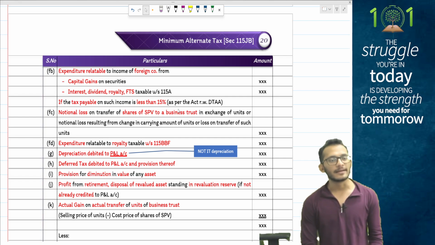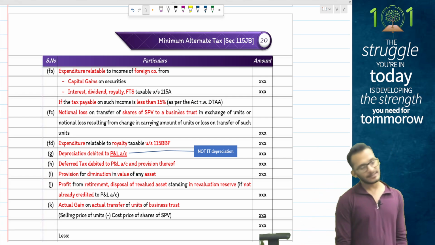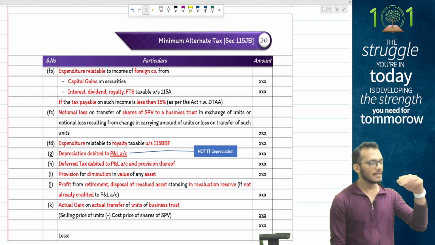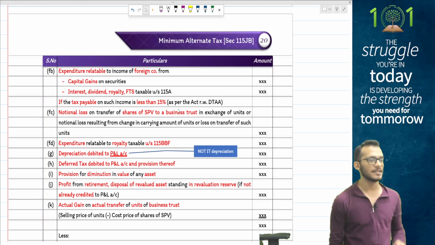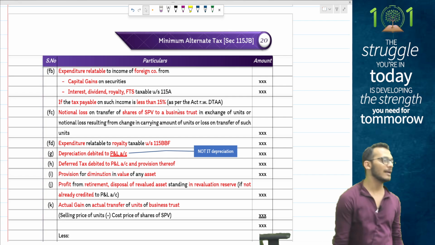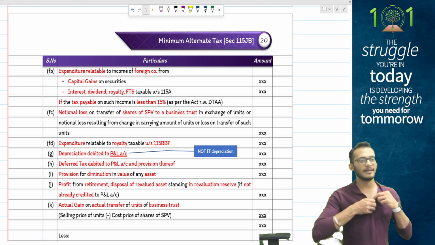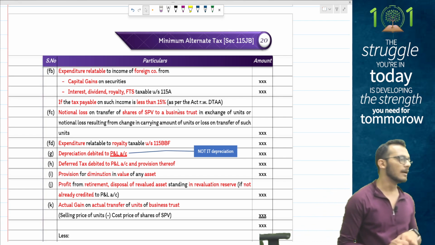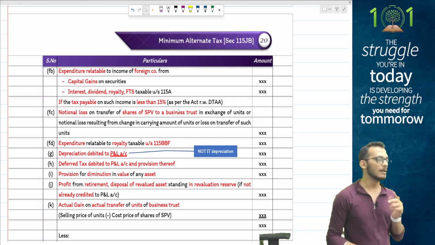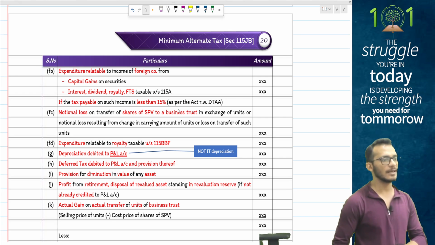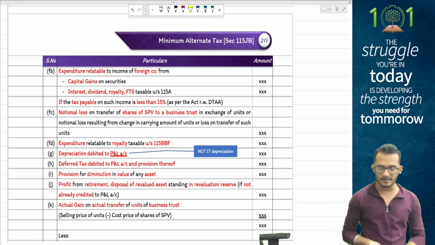After that you have depreciation, which is debited to P&L, will get disallowed, but the same depreciation will again get allowed as deduction. Please do not allow depreciation as per income tax. It is depreciation as per accounts. You will disallow the depreciation, you will again allow the same depreciation unless the question says depreciation is from revalued assets. So you will disallow the full depreciation under P&L, but claim as deduction only depreciation relating to normal cost of acquisition. Don't allow depreciation relating to revalued assets.